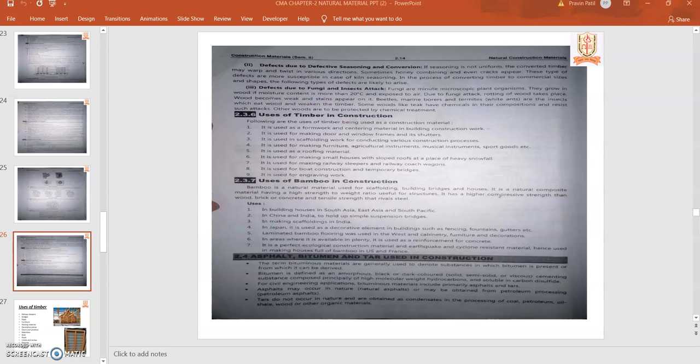So the next construction material is asphalt, bitumen and tar. Generally, bitumen has a property like plastics, that is called an amorphous material, and it is generally used for road construction. As we can see in roadways, the top surface is of bitumen. Generally it is also called tar. So bitumen has two types, asphalt and tar.